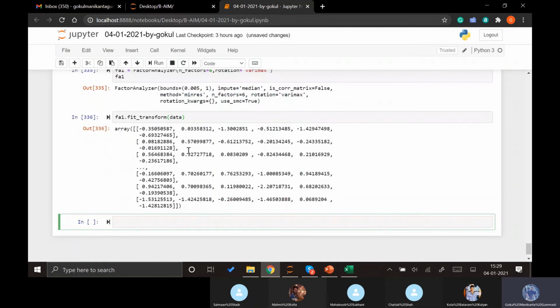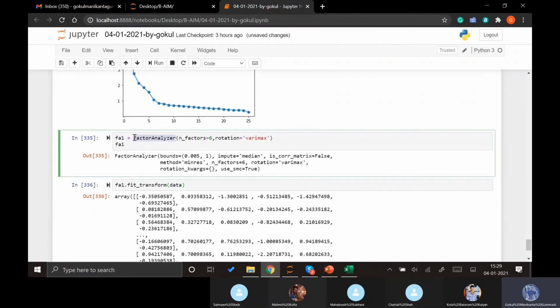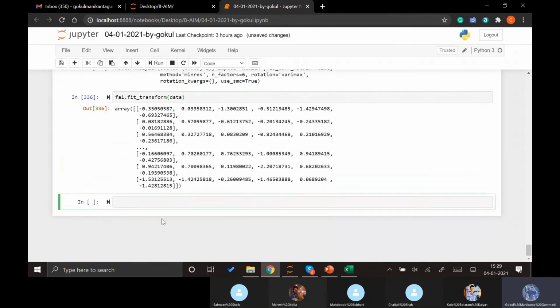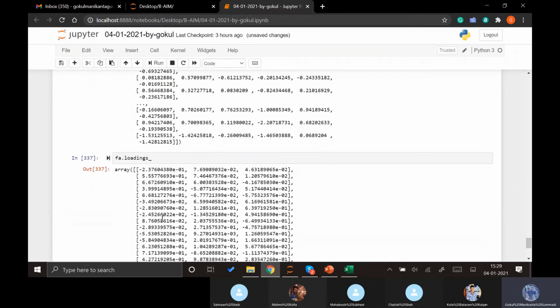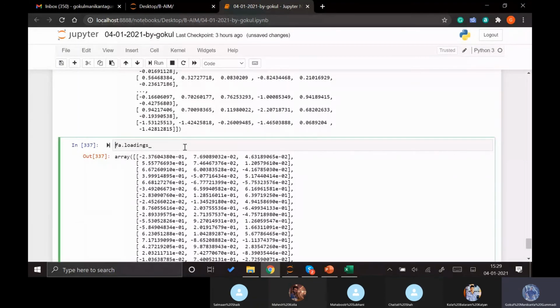So we have this output, but how can we understand whether this is the final data or not? There is one more function in the same factor analyzer itself, which is called loadings. Let me show it in the data frame.